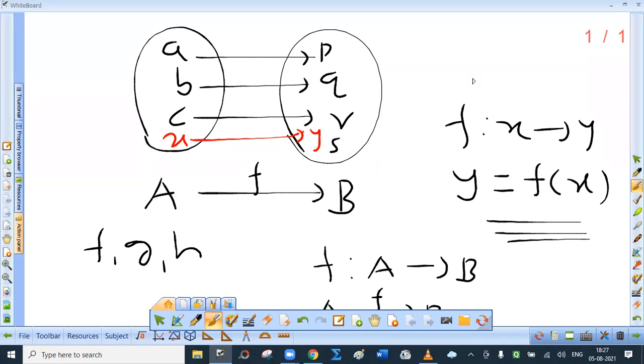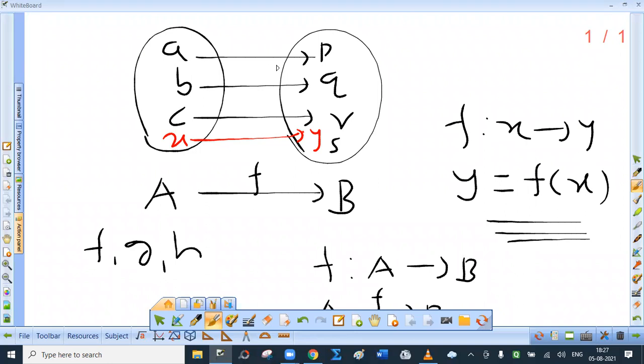P is called as image. We have already used this word in relations. P is image of A under f. A is pre-image. B is pre-image of Q. C is pre-image of R. So clearly, set of all images is nothing but the domain of the relation.